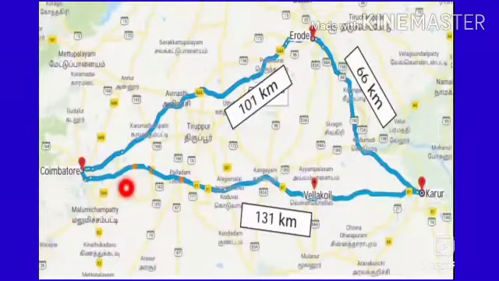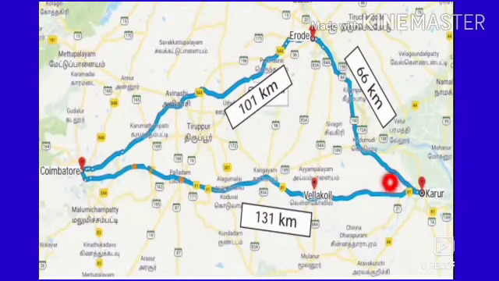Madan goes through Velakoil to reach Karur, and while returning to Coimbatore, he travels through Erode. Both the routes travelled by him are given here. Find the shortest route.